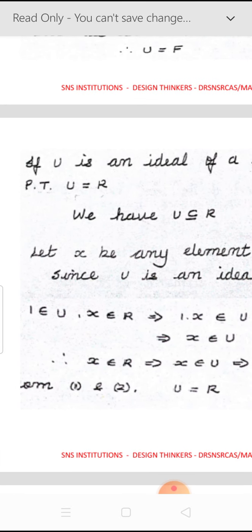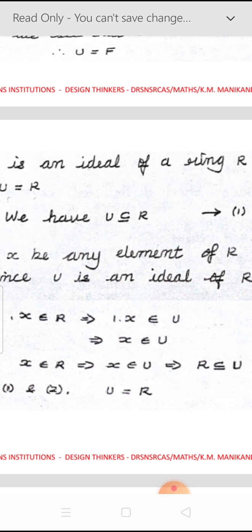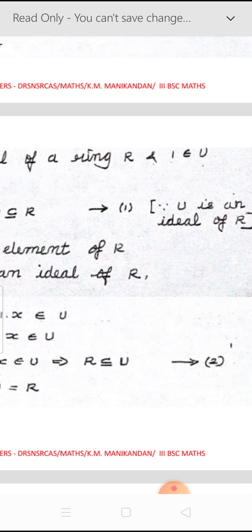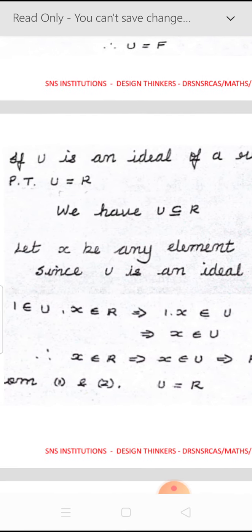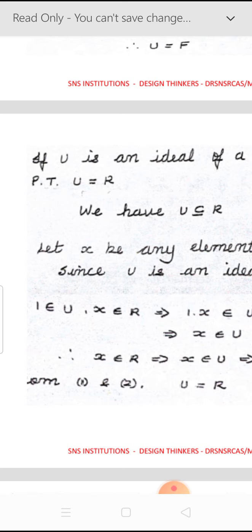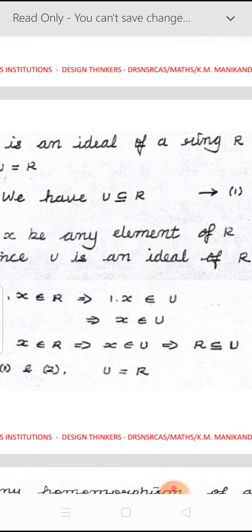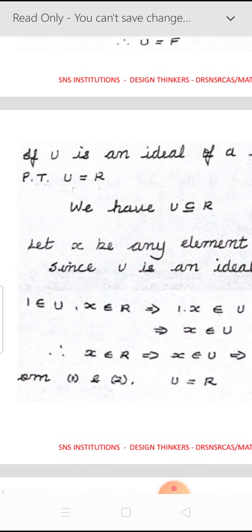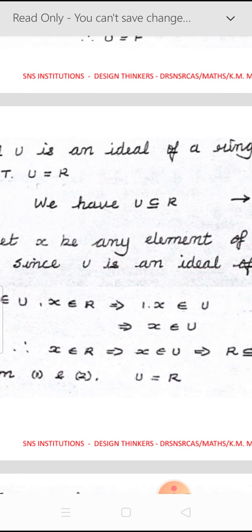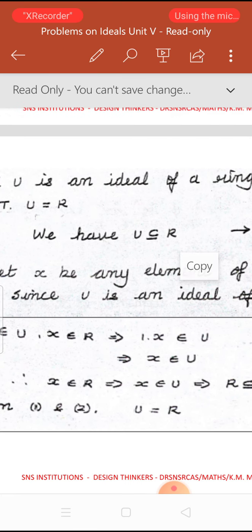Next we see another problem. If U is an ideal of a ring R and 1 belongs to U, then you have to show that U equals R. The ideal U must be equal to R. Now, since U is an ideal of the ring R, U is always a subset of R. That inclusion is a trivial result. U is contained in R must be true.